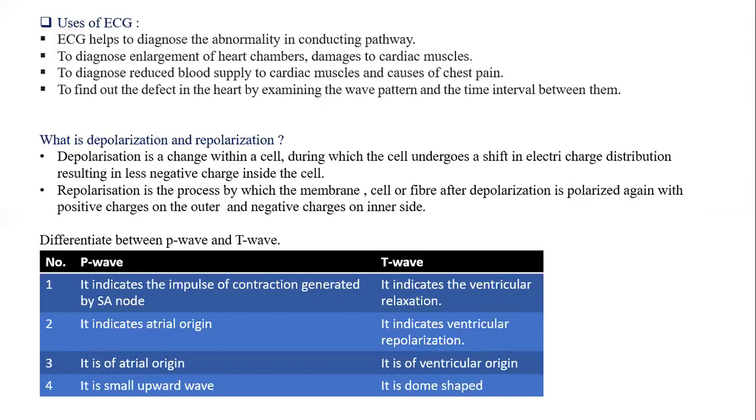Then, what is the difference between the P wave and T wave? The P wave, we know, shows the impulse which is conducted in the SA node. T wave is ventricular relaxation, P wave is atrial contraction. P wave indicates atrial origin, T wave indicates ventricular repolarization. P wave is of atrial origin, T wave is of ventricular origin. If you see here, P wave is a small upward wave. T wave is a dome-shaped wave.